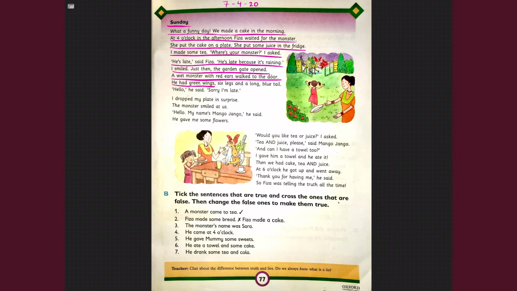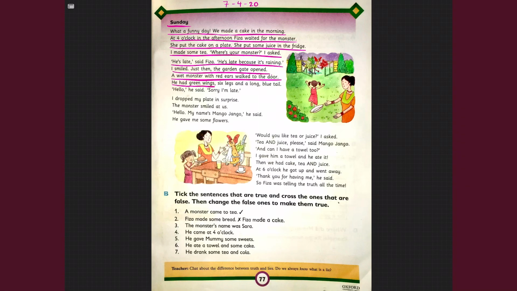And right at that moment, they saw something coming in through the gate of their house. And mommy couldn't believe what she's seeing. She was so shocked, she accidentally dropped her plate. Can you guess what they saw? It was a monster. And it was exactly looking like how Fizza had told earlier. Exactly the same. He had red ears, 6 legs, he had green wings and a long blue tail.